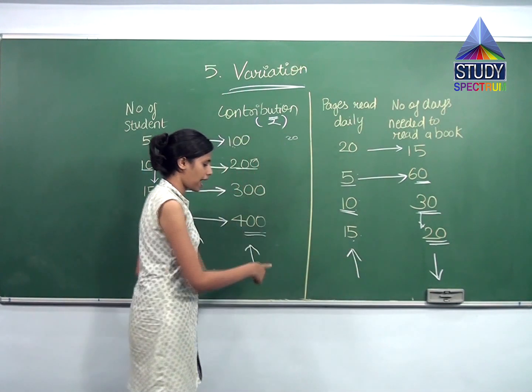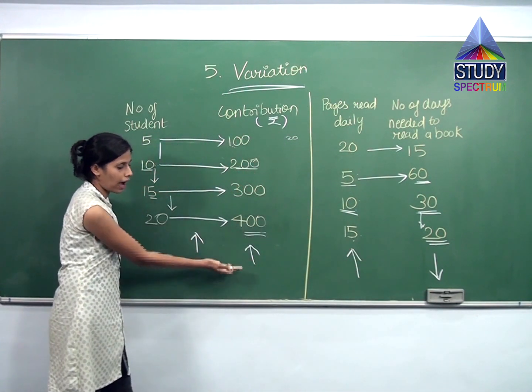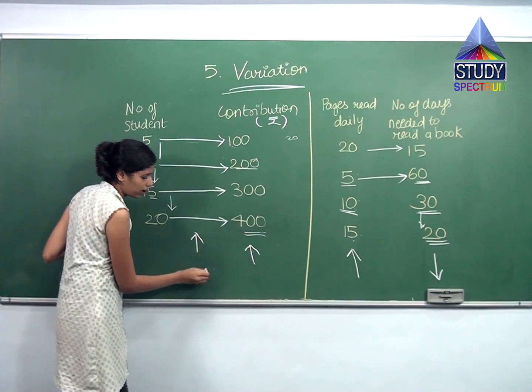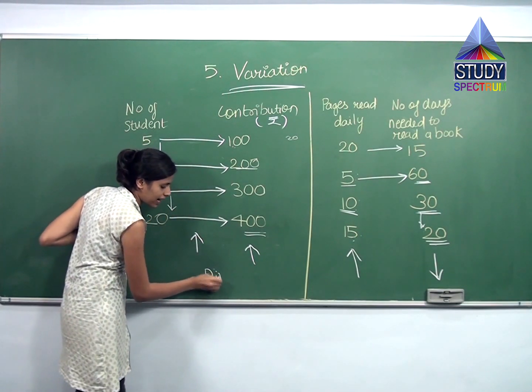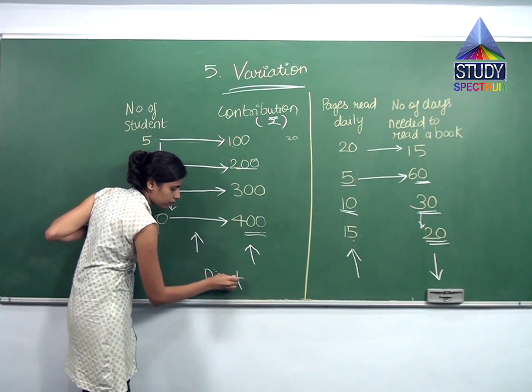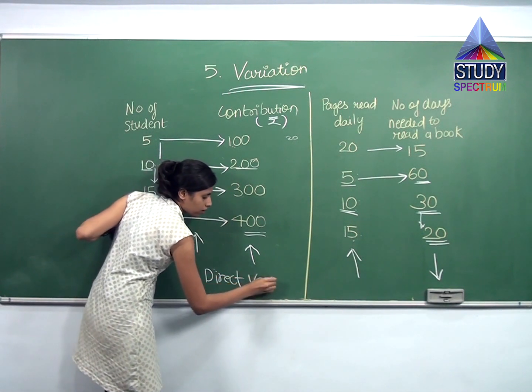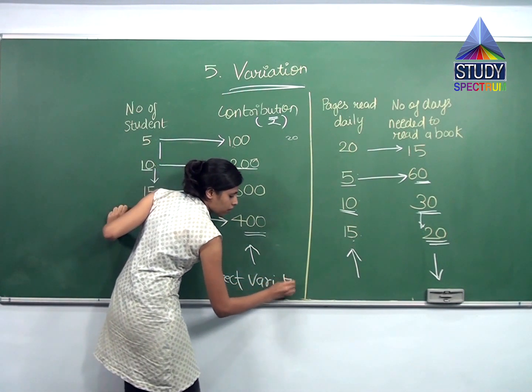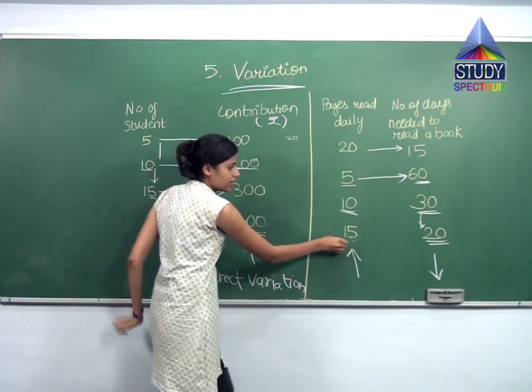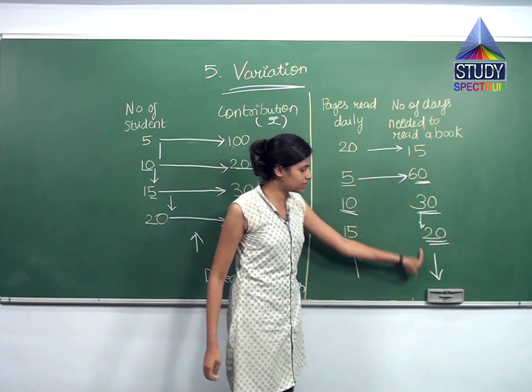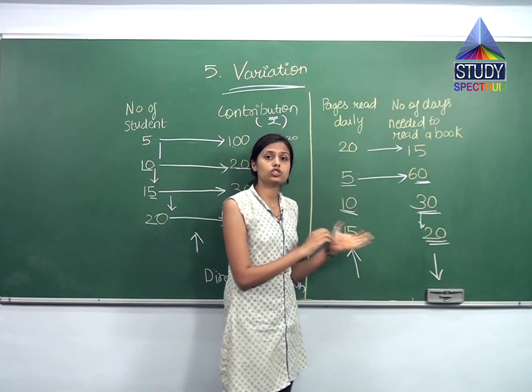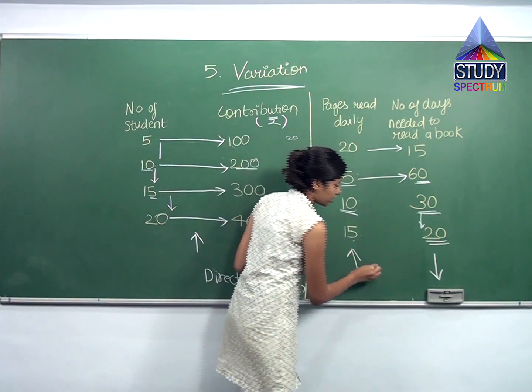So can you see the arrows? Over here, both the arrows were pointing upward. So it was a direct relationship, or direct variation. But over here, this is increasing, but this is decreasing. So it is known as inverse variation.